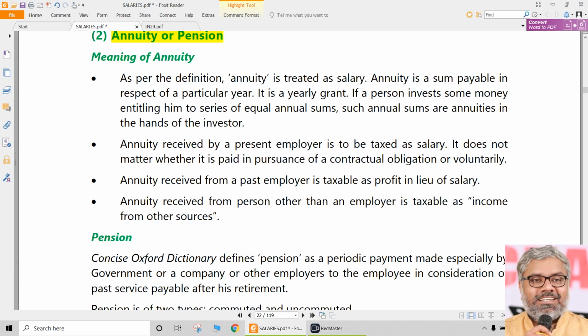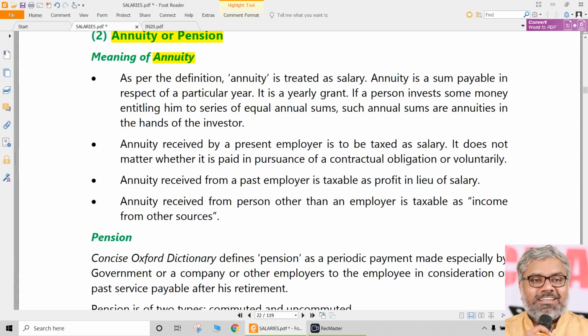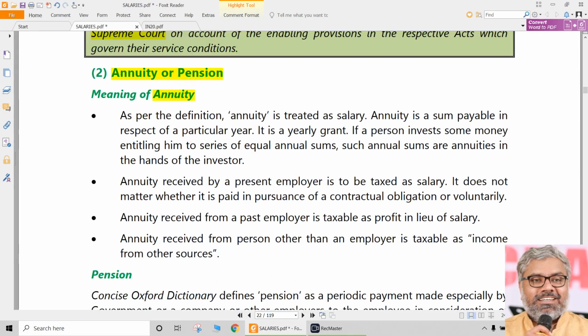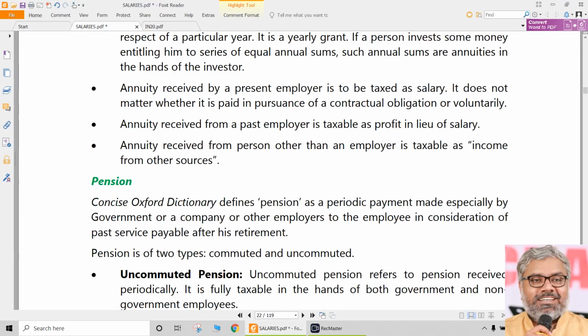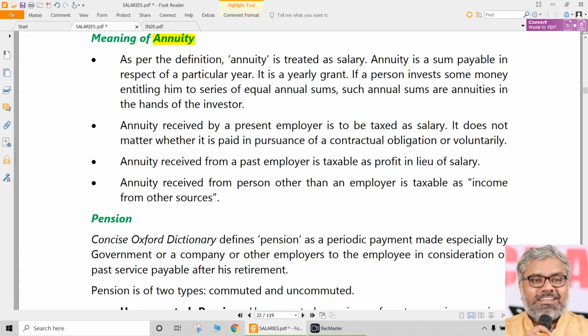Basically, annuity generally is a word used for periodicity. Any amount that is received or paid periodically, we can call that an annuity. That is the general meaning of the word. But here we don't distinguish between annuity and pension. Both are the same for us. We don't care what word is used, whether annuity or pension. Essence matters. The essence is normally when the employee receives pension after retirement from the employer. What is the treatment? Definitely it is to be taxed as salary.